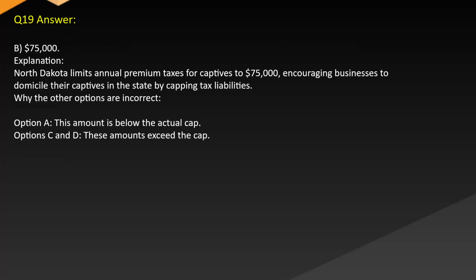Answer: B. $75,000. Explanation: North Dakota limits annual premium taxes for captives to $75,000, encouraging businesses to domicile their captives in the state by capping tax liabilities. Why the other options are incorrect. Option A, this amount is below the actual cap. Options C and D, these amounts exceed the cap.